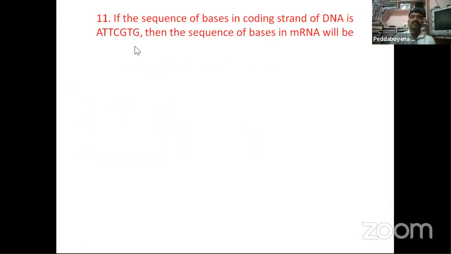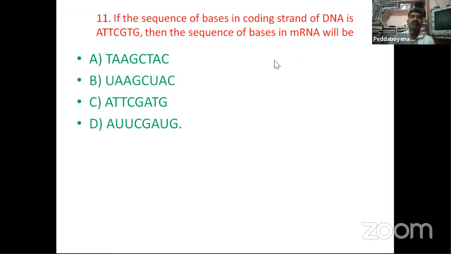Okay, next. If the sequence of bases in the coding strand of DNA is A, T, T, C, G, T, G, then the sequence of bases in mRNA will be. Here you are observing that only the thymine places are changed. Thymine is changed to uracil, and the remaining are all similar. Only thymine is replaced by uracil. So that's why the answer is D.